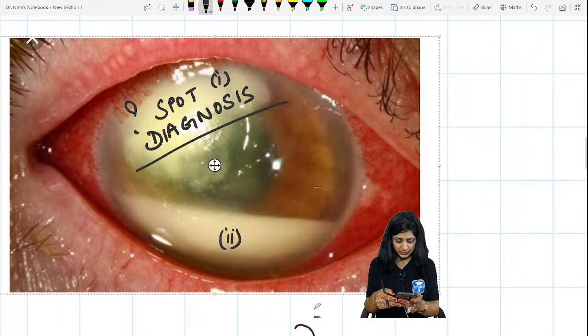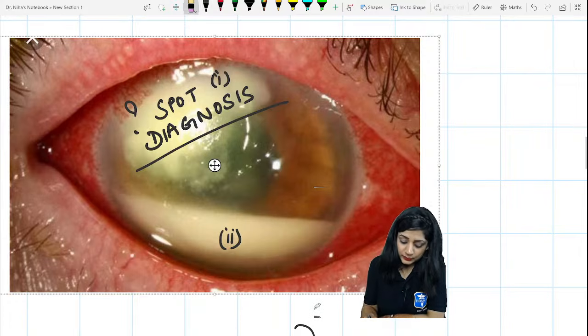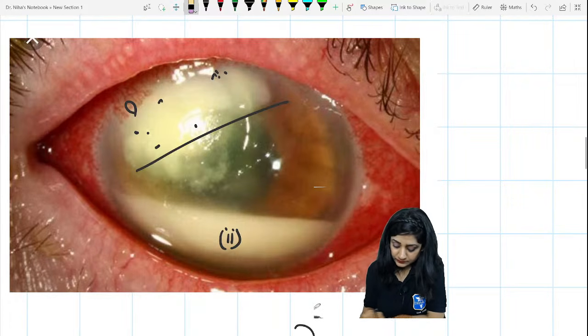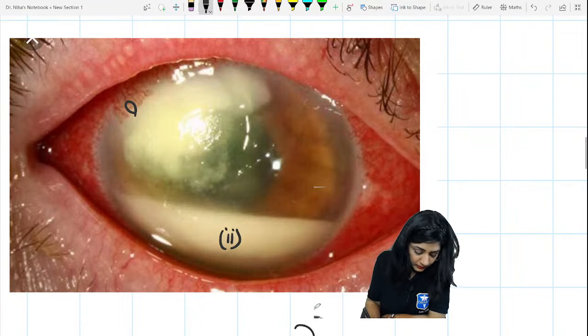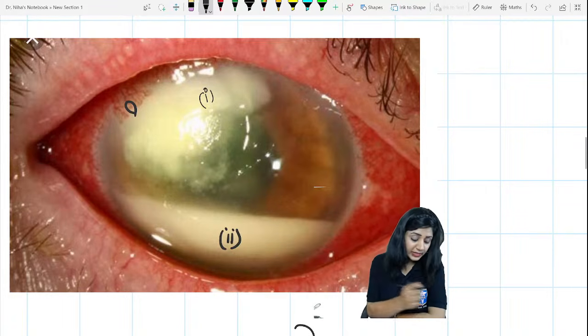Natamycin, kanamycin, nystatin, yes. Only hypopyon is visible, or is there something else also? Where do you get hypopyon? What is this? See this also. This is number 1. Endophthalmitis. Now, how do you know that this is endophthalmitis? I'm just asking the spot diagnosis. What can you see?